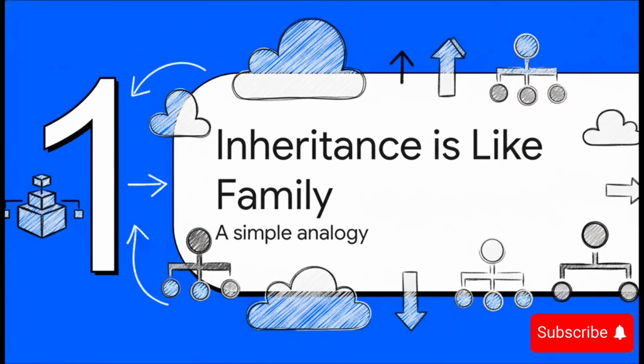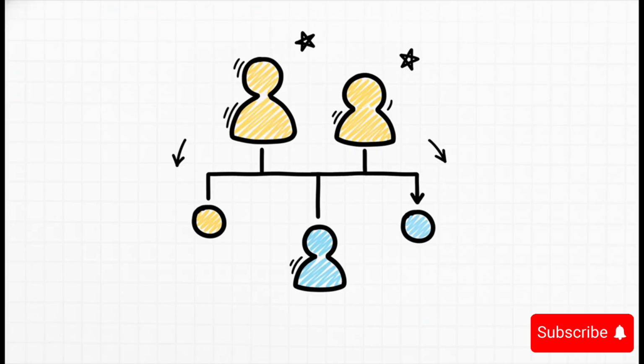All right, before we even think about a single line of code, let's ground this whole idea in something we all understand intuitively. The best way to learn a new programming concept is to connect it to something that has nothing to do with programming at all. Just picture a simple family tree in your head. You've got parents, and they pass down certain traits to their kids, right?